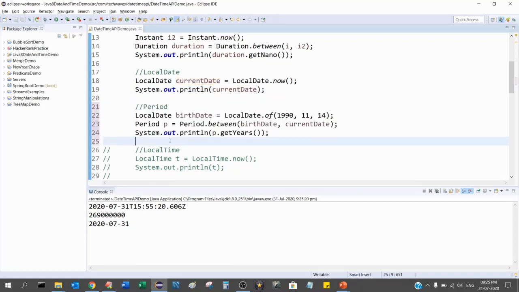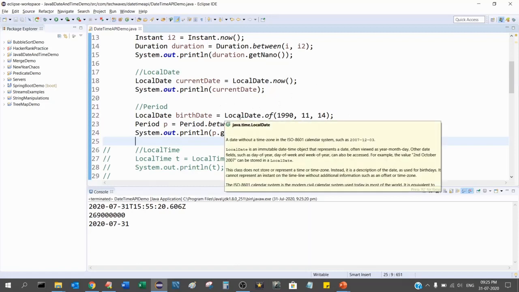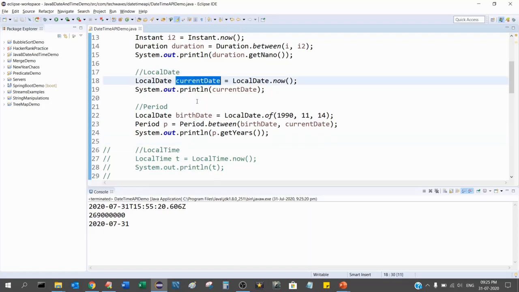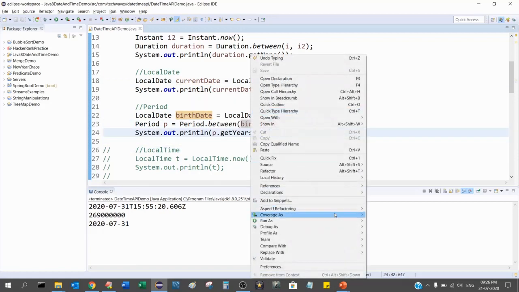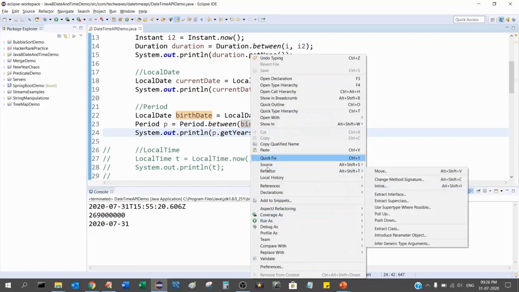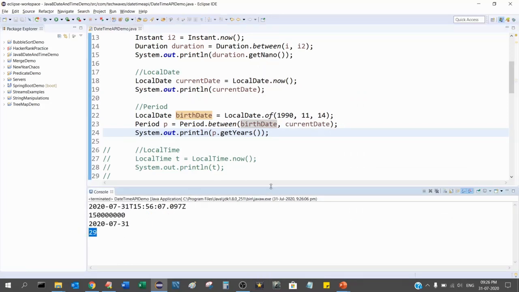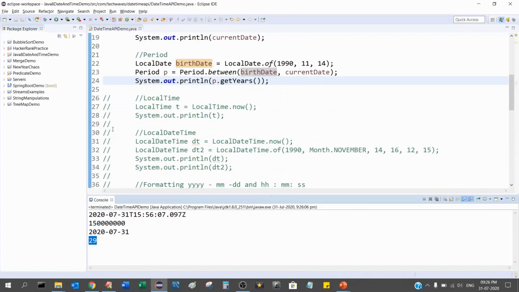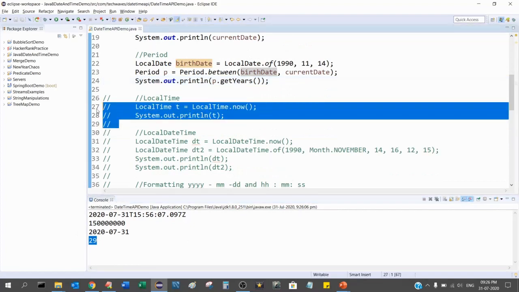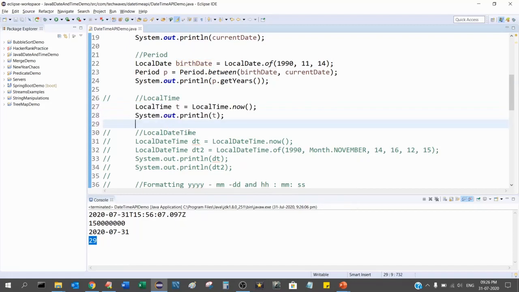What is Period? I hope you remember now. Period is the time between two local dates. So this is my current date and this is my birth date. So the period between birth date and current date, and I'm doing p.getYears. Period.getYears will give me the number of years, your age, 29 for me. Next, I uncomment this, and save this. Let me remove this also.